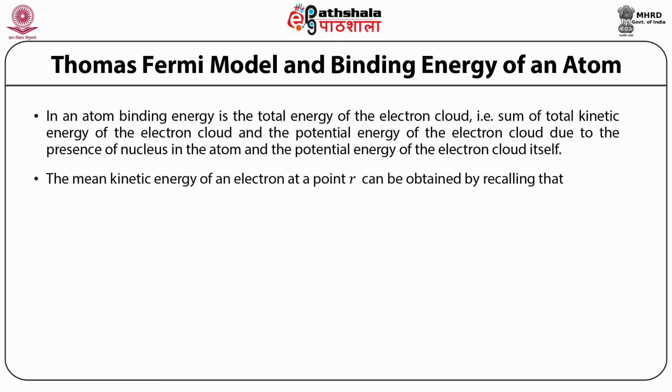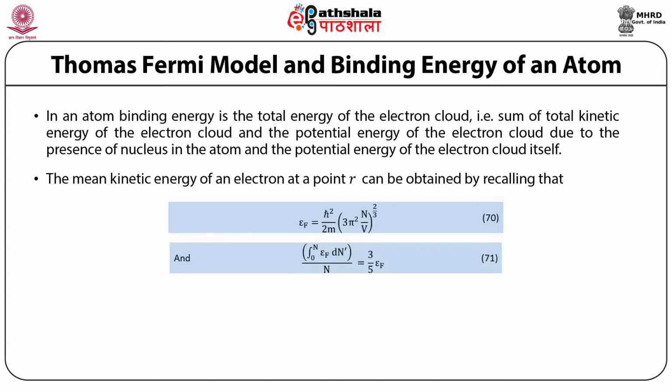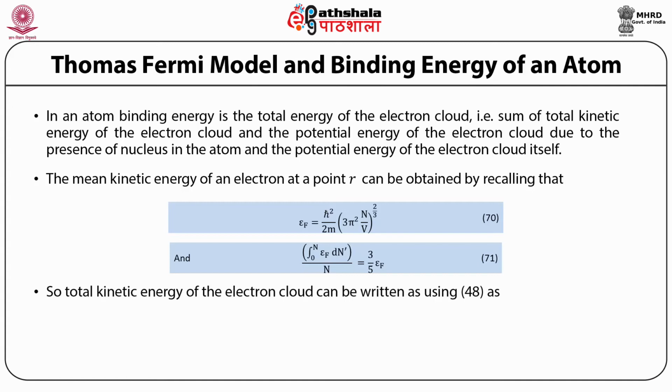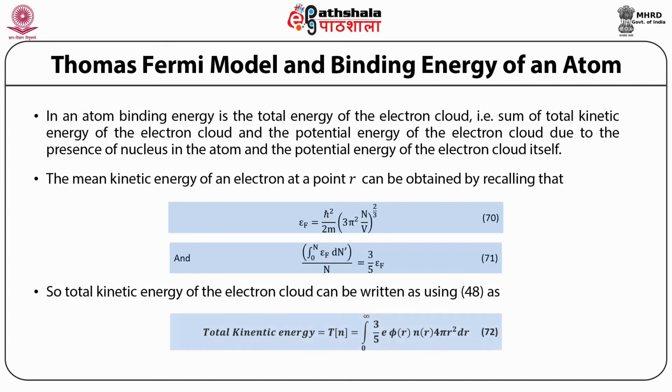The mean kinetic energy of an electron at a point r can be obtained by recalling epsilon_F is equal to h bar squared/2m into (3 pi squared n/V) raised to power 2/3, and the integral from 0 to n of epsilon_F dn'/n is equal to 3/5 epsilon_F, so that the total kinetic energy of the electron cloud, which is a functional of density n, can be written, using 48, as the integral from 0 to infinity of 3/5 e phi(r) n(r) 4 pi r squared dr.